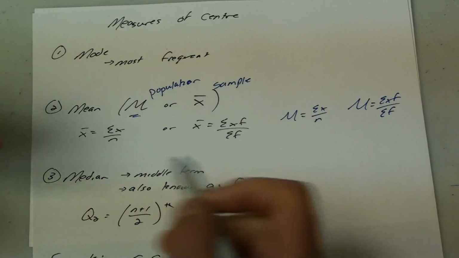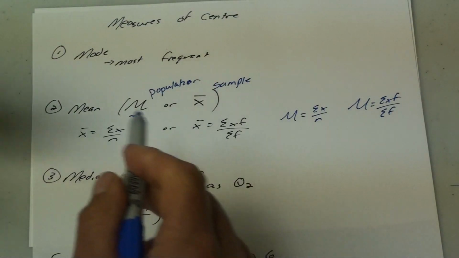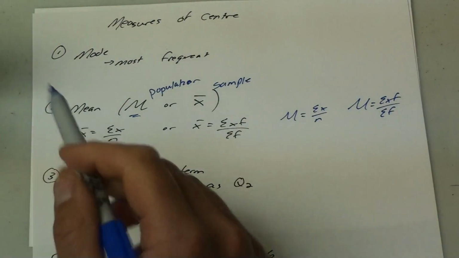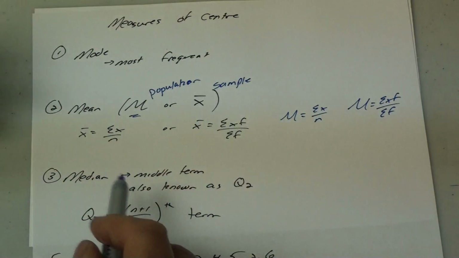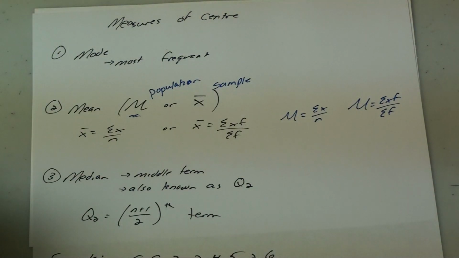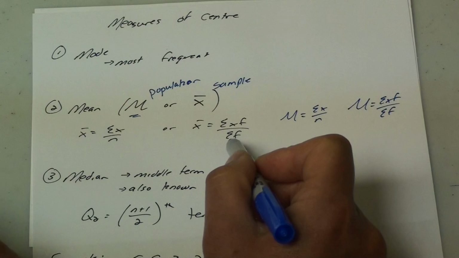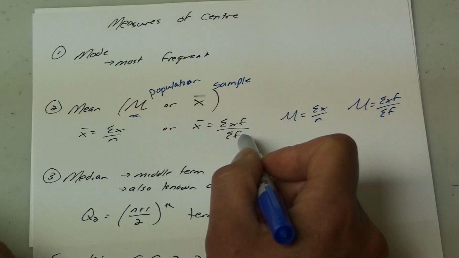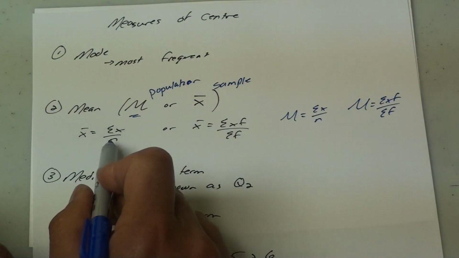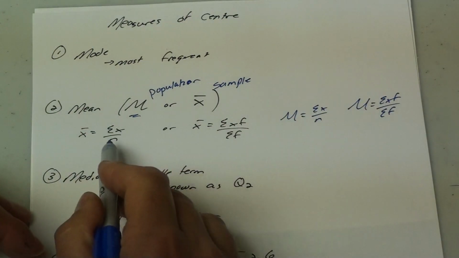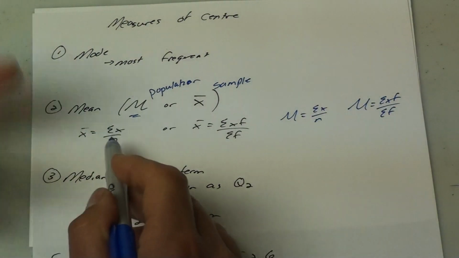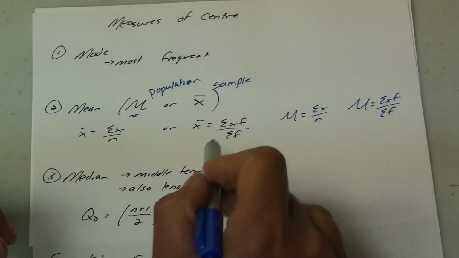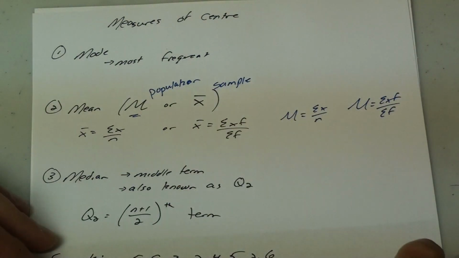But the two different formulas depend on whether you used a frequency table or not. And basically what they both are saying is add up everything you have and divide by how many things there were. If you have a frequency table, you're going to use the formula that has the F in it. If it doesn't have a frequency table, you just had some numbers you just added up, you're going to use a formula that did not have the F in it. It's very simple. If it has an F, frequency table. No F, no frequency table.